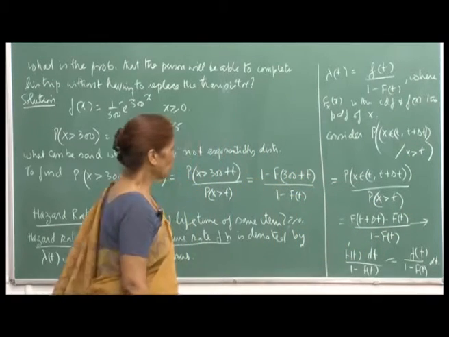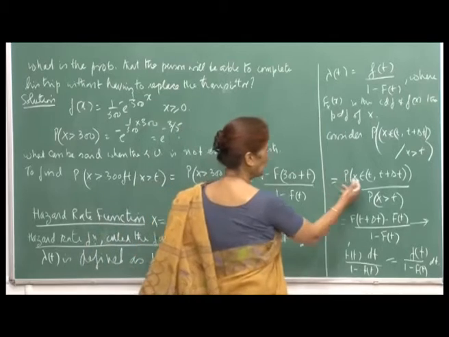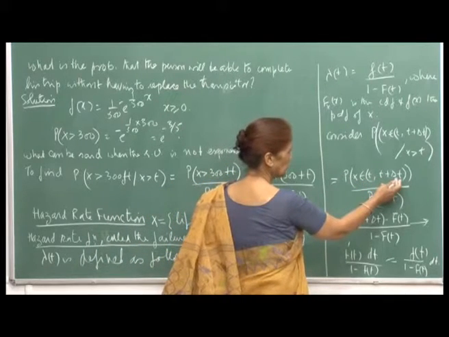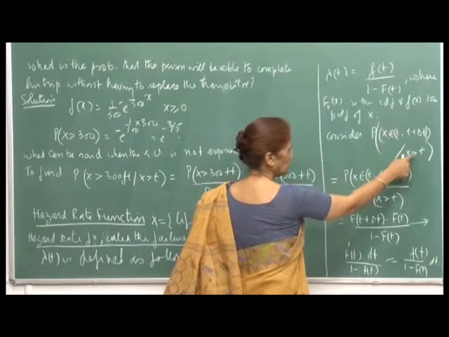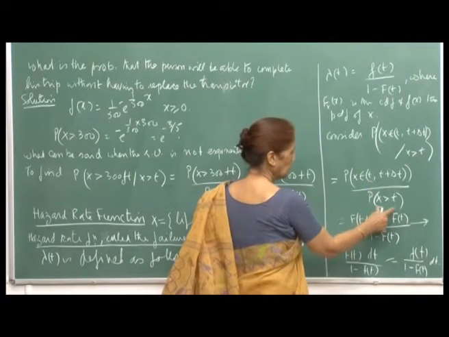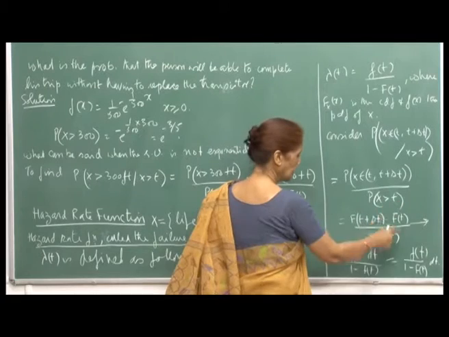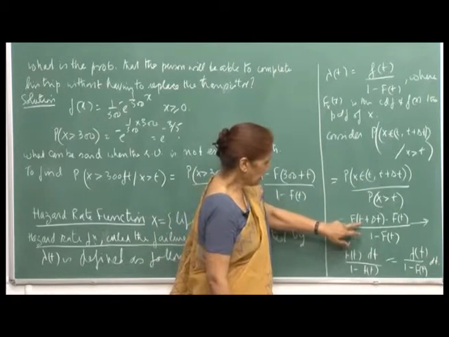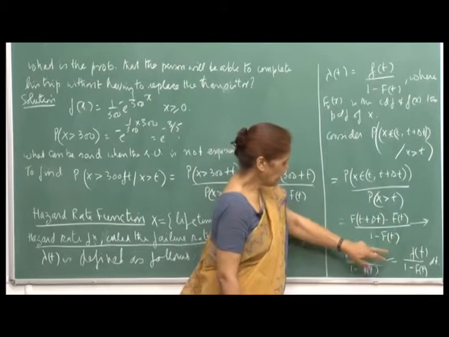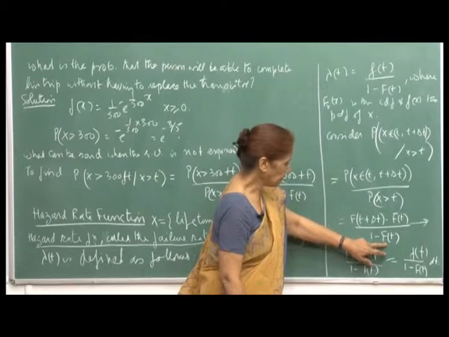So, it will fail just after t. When you take the intersection of these two events, you get the probability X belongs to t comma t plus delta t divided by probability X greater than t, and so by our definition this will be F(t plus delta t) minus F(t) divided by 1 minus F(t).